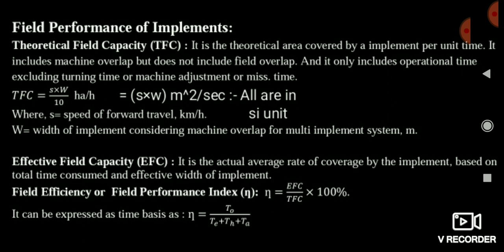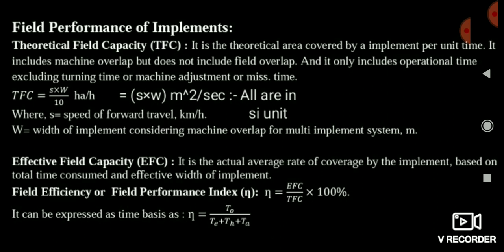Theoretical field capacity only tells us about the net time and the effective width. Means when the working width of the implement is 100%, only that time we are considering for theoretical field capacity. So friends, theoretical field capacity assumes 100% efficiency of the machine, and it neglects the losses in time taken. Means it ignores the losses and considers the operating time as 100% in theoretical field capacity.